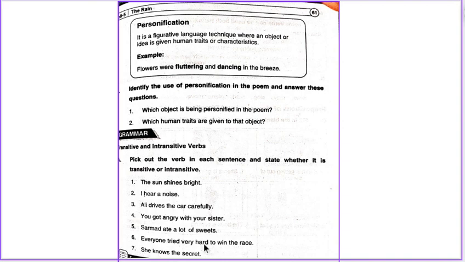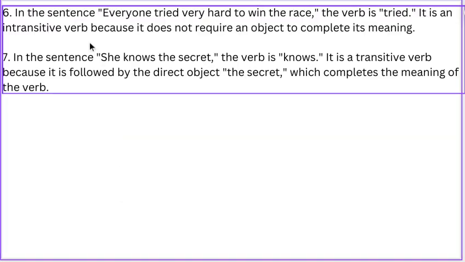Everyone tried very hard to win the race. In the sentence, everyone tried very hard to win the race, the verb is tried. It is an intransitive verb because it does not require an object to complete its meaning.